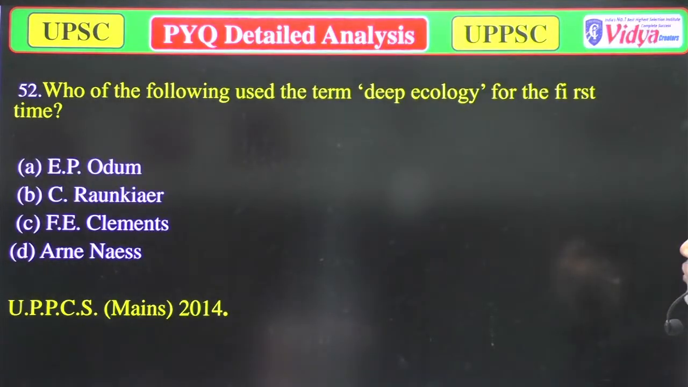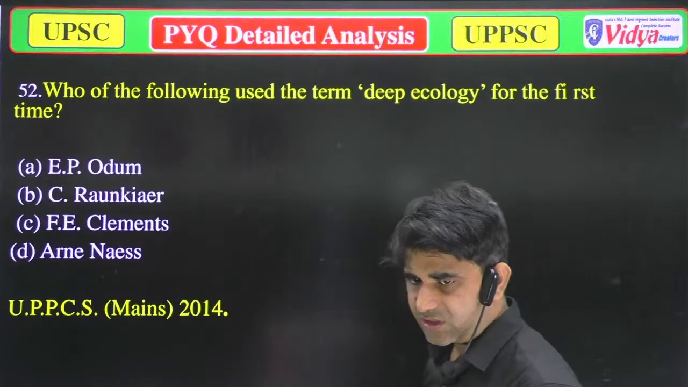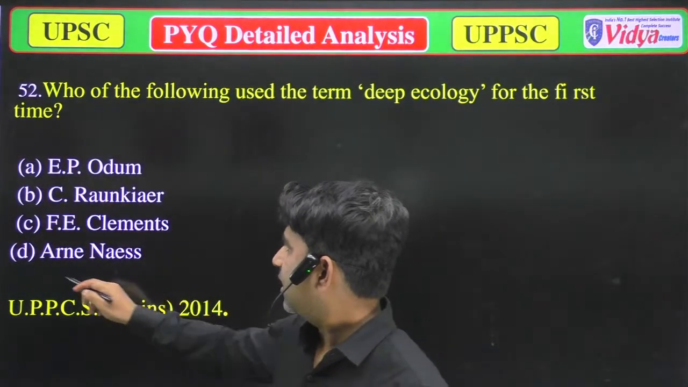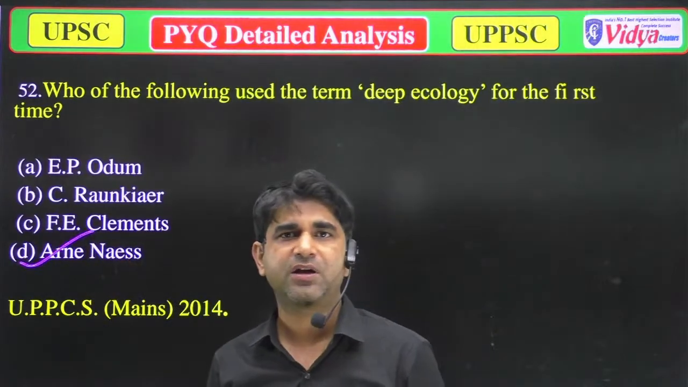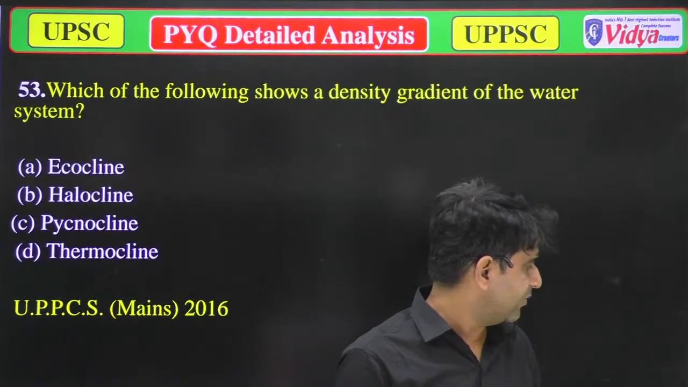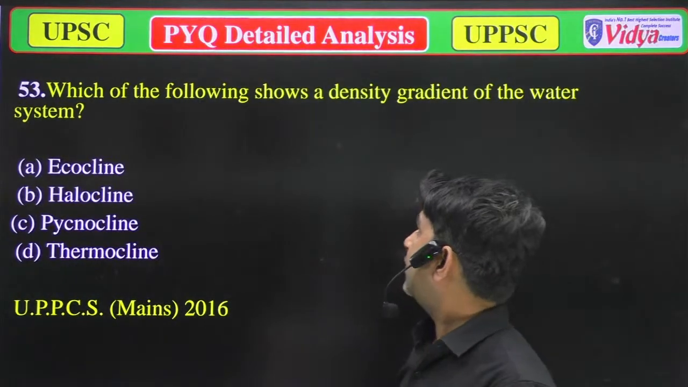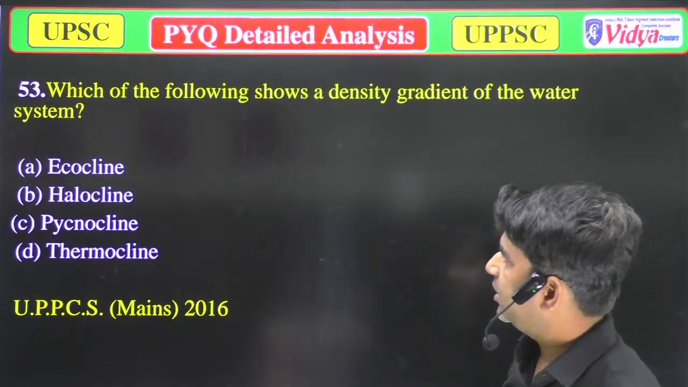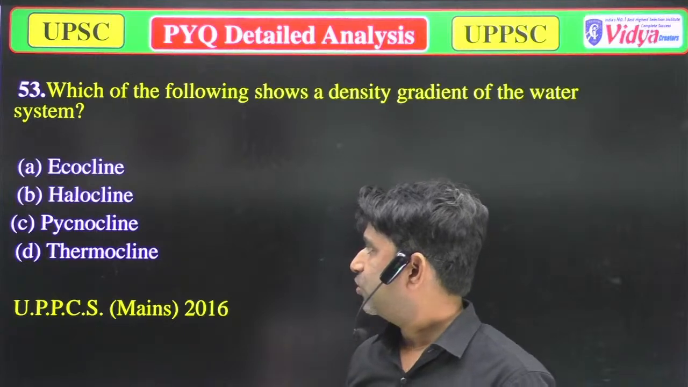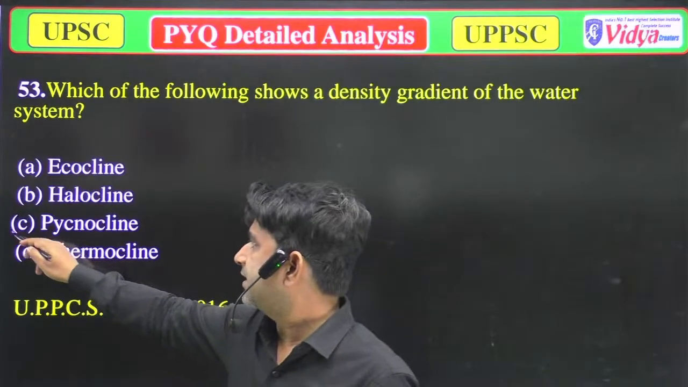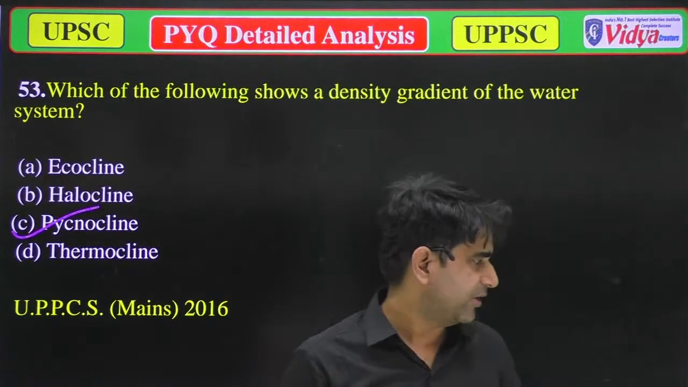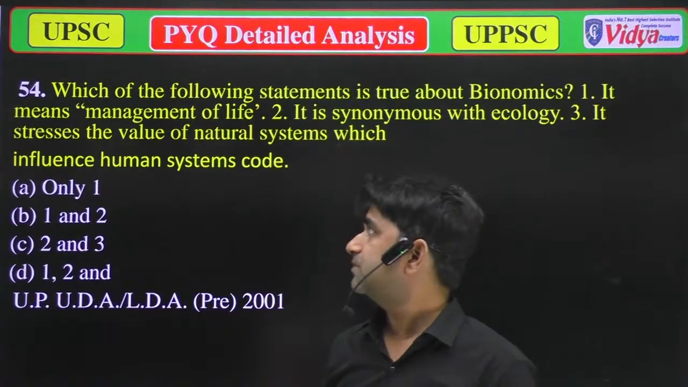Now we'll move to the next question. Who of the following used the term deep ecology? So the term deep ecology was firstly coined by Arne Naess. He is the scientist who has coined the word deep ecology. Now we'll move to the next question. Which one of the following shows a density gradient of the water system? A. Ecoline, B. Haloline, C. Picoline, and D. Thermoline. So picoline is the correct answer because it shows the density gradient in a water body.